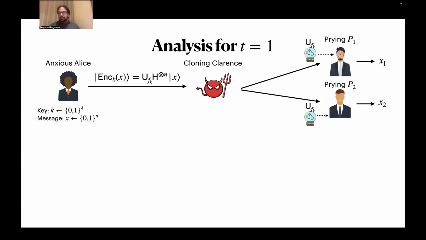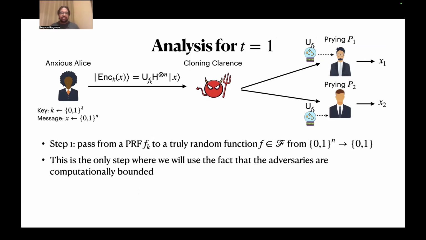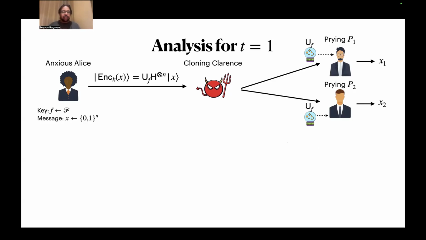Okay, so with that in mind, let me give a little teaser of how our analysis works. I've just taken the same security game, but drawn it at the top of the screen. So this is what the game looks like, right? Step one is a straightforward one. We're just going to pass from the PRF to a truly random function. And this is the only step where we're using the fact that the adversaries are computationally bounded. We use PRF security, and that's that. Now we're just relying on the single query assumption. Okay, cool. So now f is a truly random function.